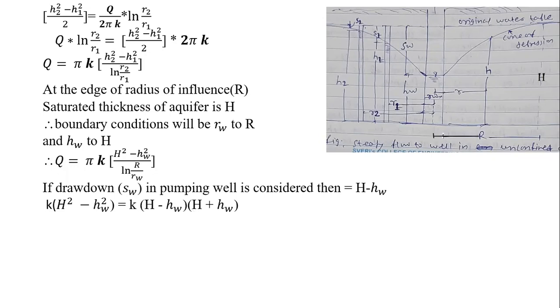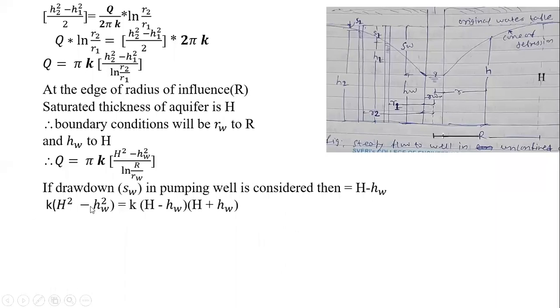By considering H square minus HW square, now we are simplifying this. So K into H square minus HW square, because K is the hydraulic conductivity and T is the thickness we have considered. So K into T will be the transmissivity we can say. So for introducing that term transmissivity T, we are simplifying it.